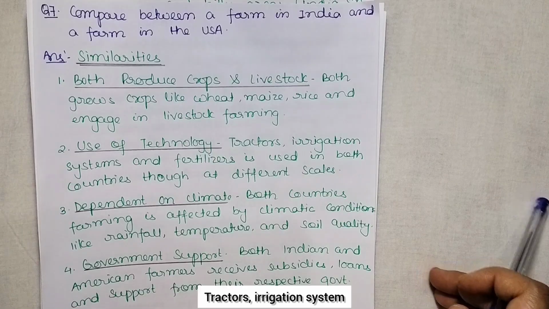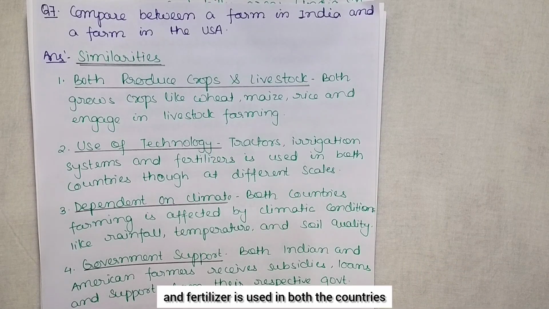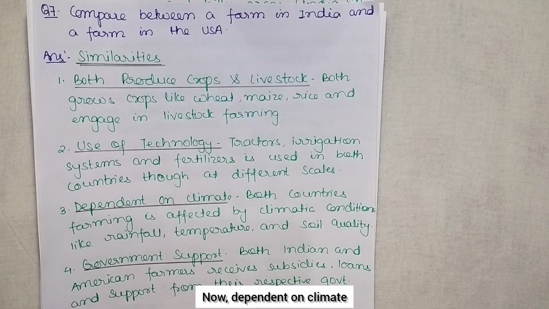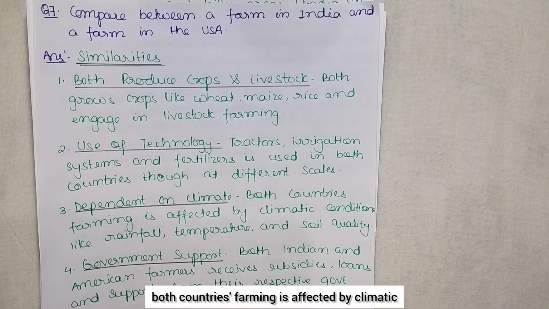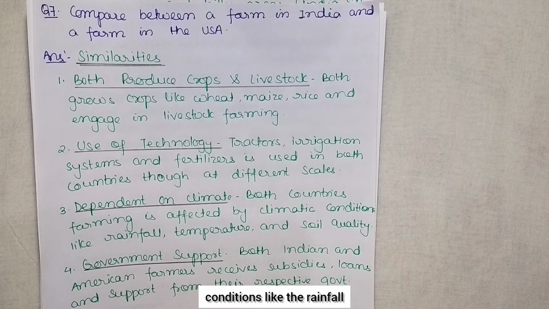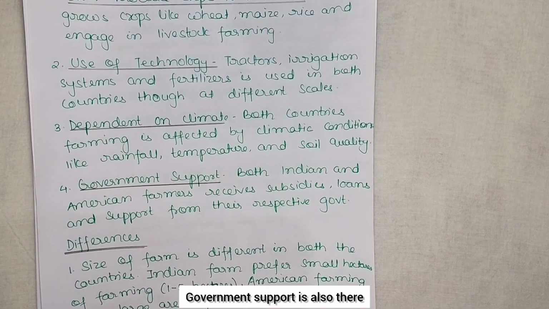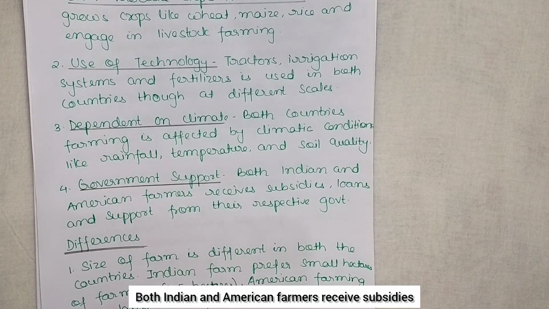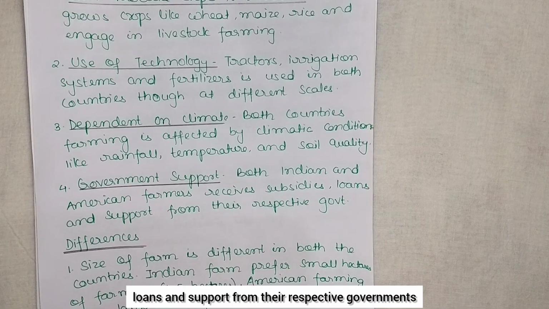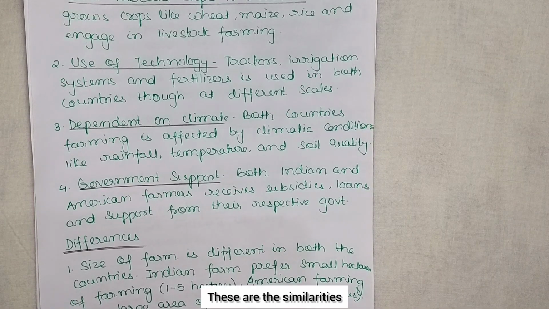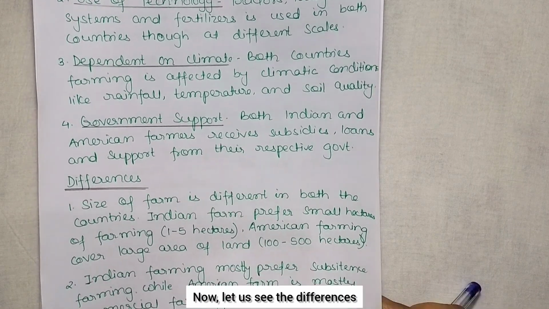Tractors, irrigation systems and fertilizers are used in both countries, though at different scales. Both countries' farming is affected by climatic conditions like rainfall, temperature and soil quality. Government support is also there. Both Indian and American farmers receive subsidies, loans and support from their respective governments. These are the similarities.